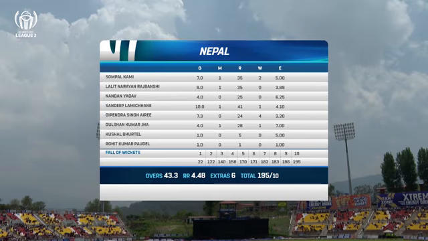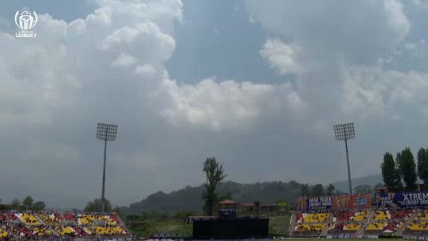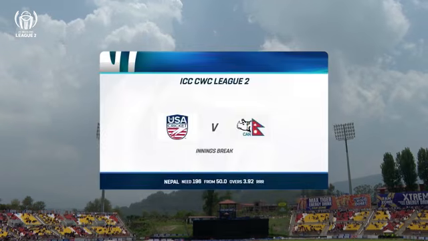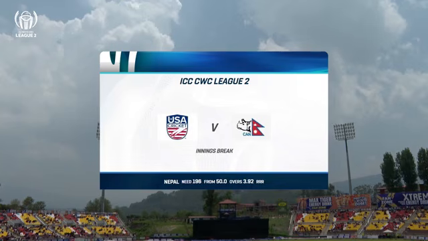Lalit Rajbanshi was tidy, just 3.89 his economy. He applied pressure from one end. Nandan Yadav too did well. So the story so far at the halfway stage is that Nepal have a realistic chance. USA have 196 from 50 overs at a run rate of a little less than 4.